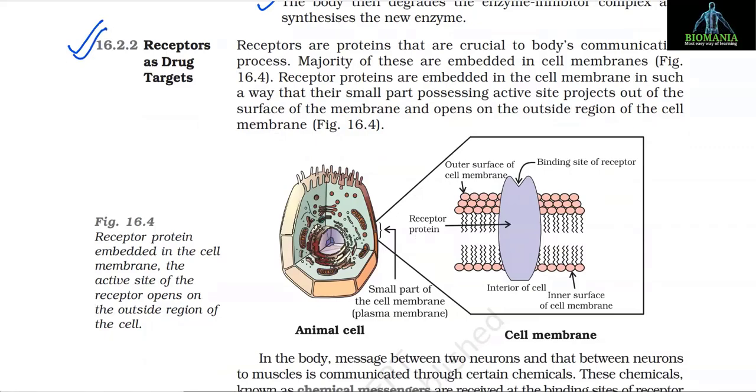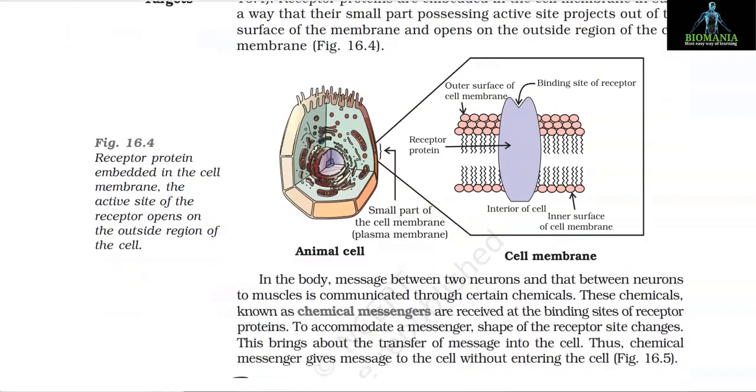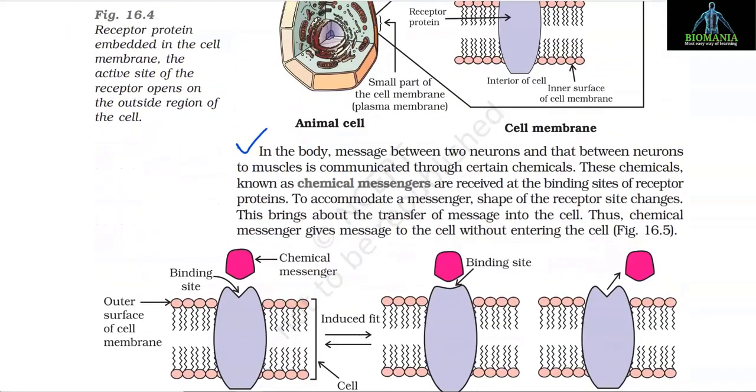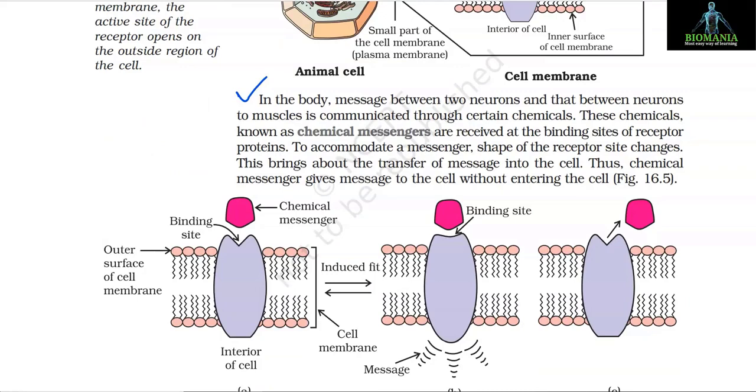16.2.2 Receptors as drug targets. Receptors are proteins that are crucial to body's communication process. Majority of these are embedded in cell membranes. Receptor proteins are embedded in the cell membrane in such a way that their small part possessing active site projects out of the surface of the membrane and opens on the outside region of the cell membrane. In the body, message between two neurons and that between two neurons to muscles is communicated through certain chemicals. These chemicals, known as chemical messengers, are received at the binding sites of receptor proteins.